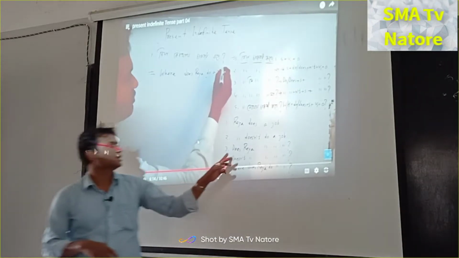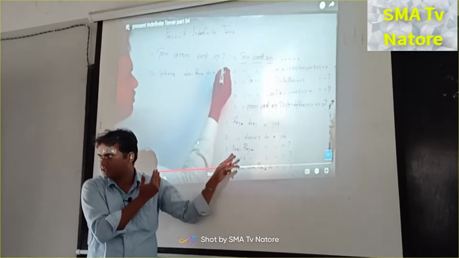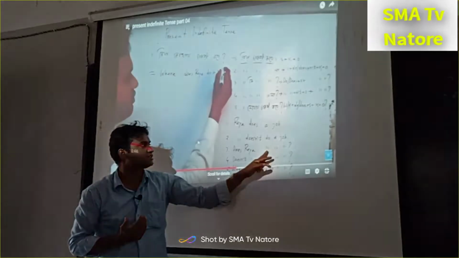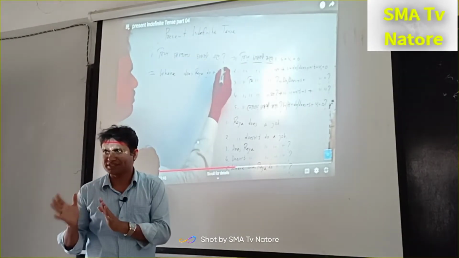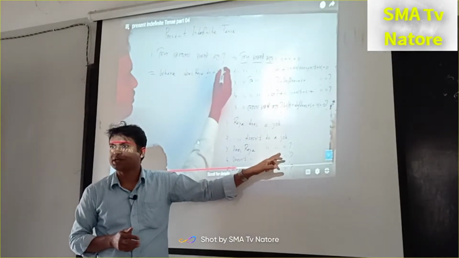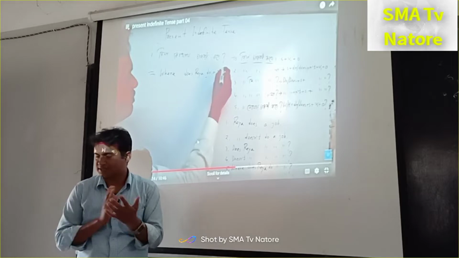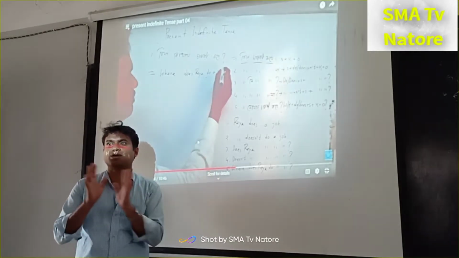So does is the auxiliary verb and it will come first. Next one is the subject. Next one is the principal verb. Next one is the object. You know transitive verb and intransitive verb. If there is a transitive verb, we can use an object. But if the verb is intransitive, then we write a prepositional phrase or adverb.